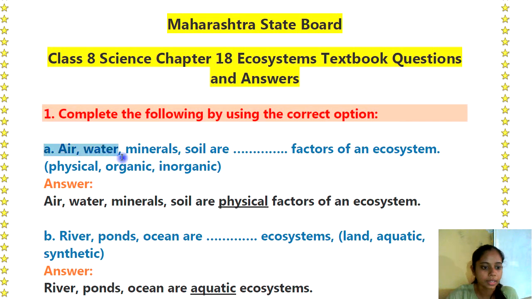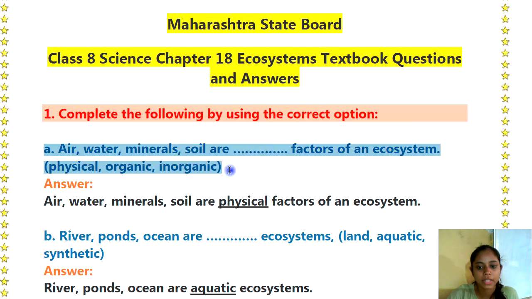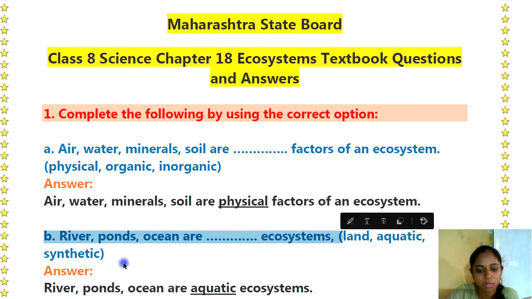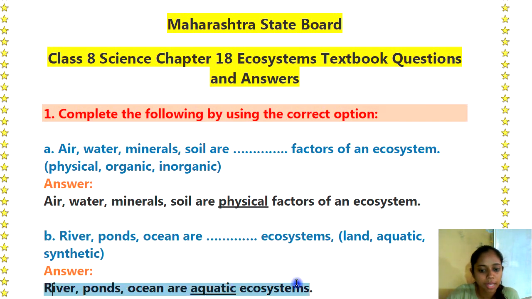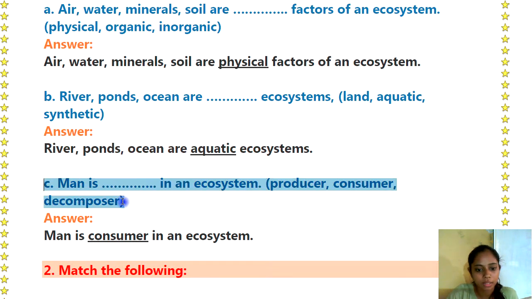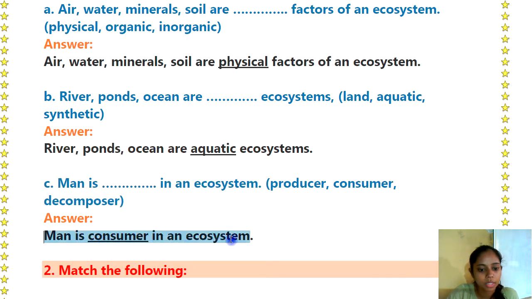A: Air, water, minerals, soils are dash dash factors of an ecosystem. Answer: Air, water, minerals, soils are physical factors of an ecosystem. B: Rivers, ponds, oceans are dash dash ecosystem. Rivers, ponds, oceans are aquatic ecosystem. C: Man is dash dash in an ecosystem. Man is consumer in an ecosystem.